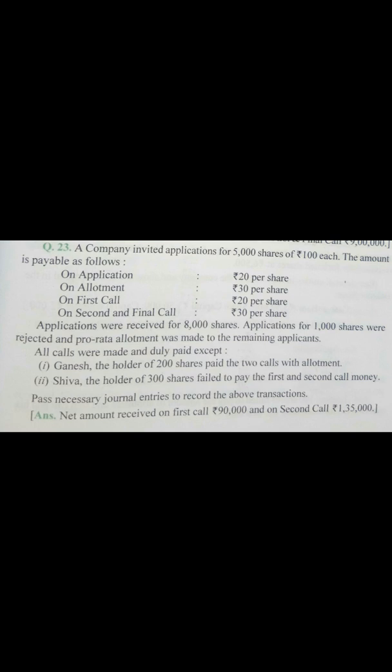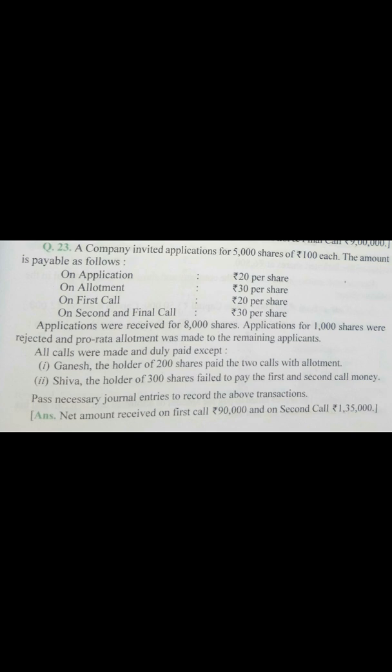Applications were received for 8,000 shares. So it is a case of oversubscription, because only 5,000 shares were issued, but applications have been received for 8,000 shares. Applications for 1,000 shares were rejected. So out of this 8,000, the company has rejected the applications of 1,000, and the pro rata allotment was made to the remaining applicants. That means the remaining 2,000 shares have to be adjusted as per the pro rata.